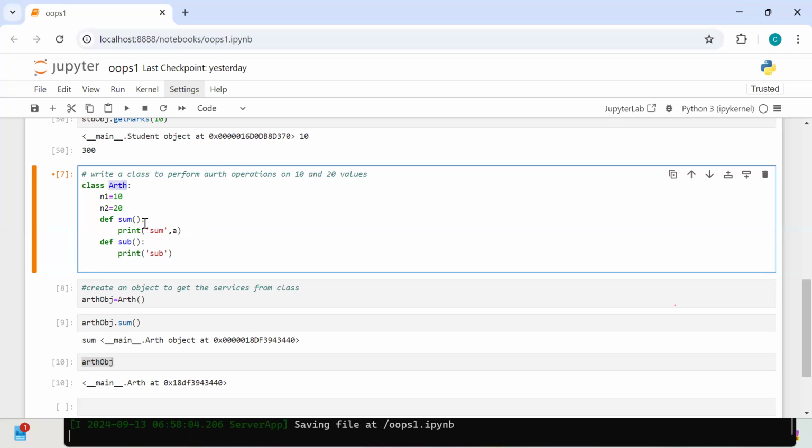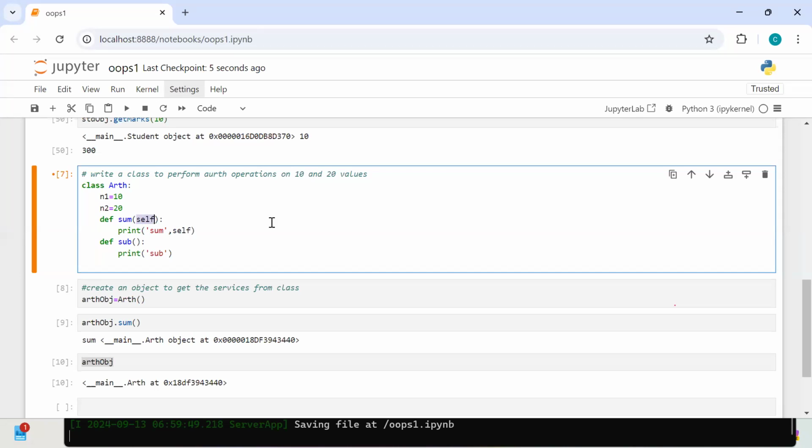So for the current class object, most of the time in other programming languages, like Java, .NET and JavaScript, we use this as the current class object reference. But here in Python, most of the time people are using which name? Self. Okay, don't use any other name. Naming convention wise, use self.